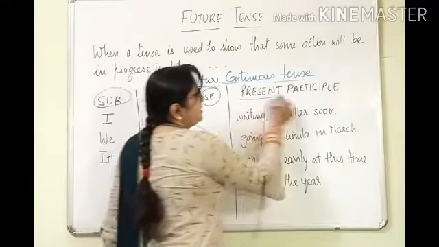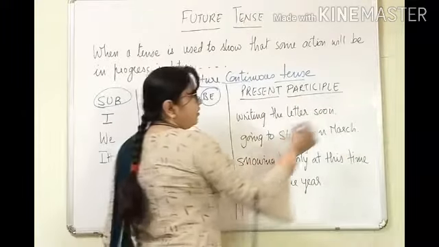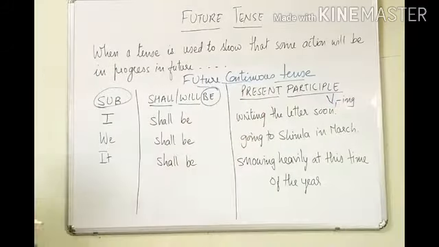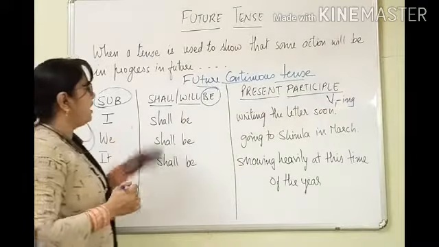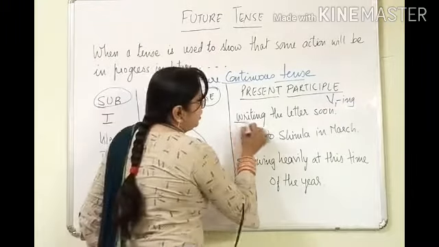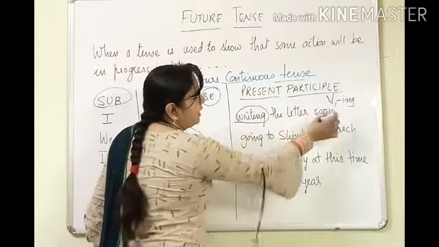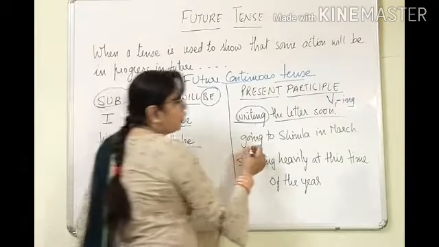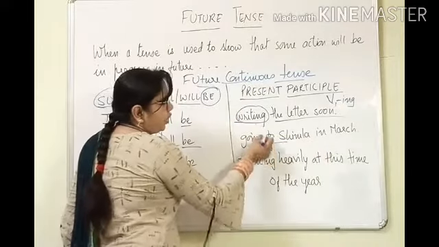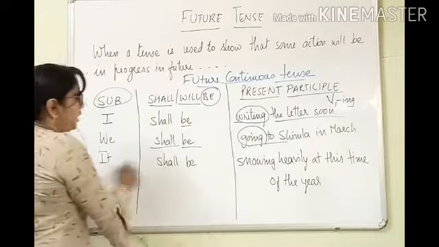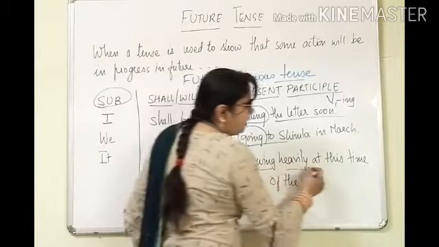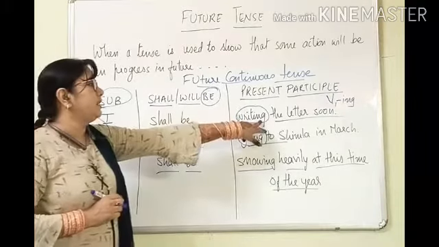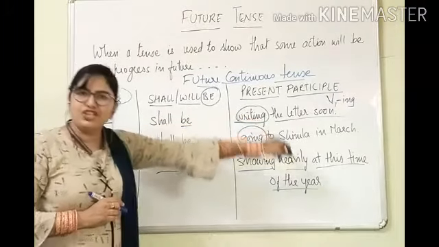And then comes the present participle, with the verb you will use ing. See now here: I shall be writing, ing is there, writing the letters, so these are the other words. Then we shall be going to Shimla in March. Going, ing is there. Then it shall be snowing heavily at this time of the year. So here, because it is continuous tense, the present participle will come. It means verb plus ing will come.